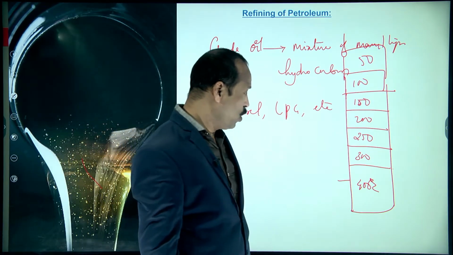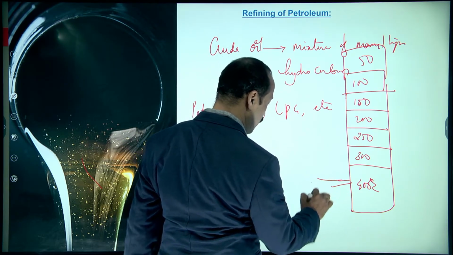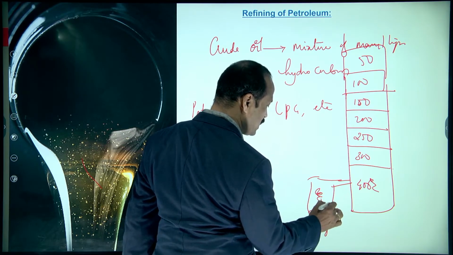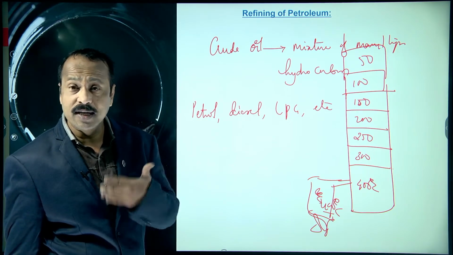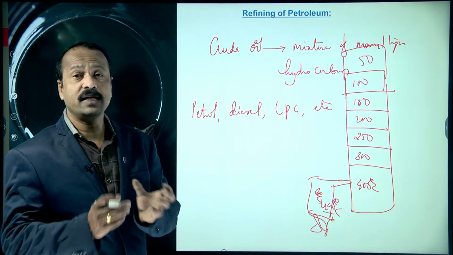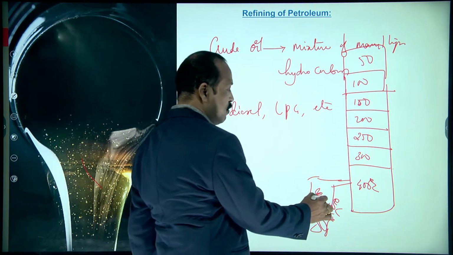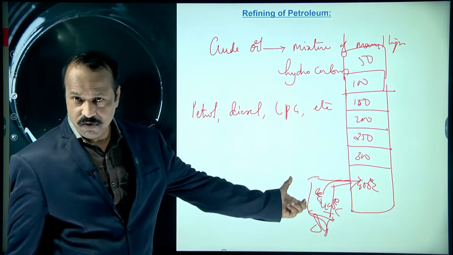Now, first this crude oil is taken, and it is heated above 400 degrees Celsius. So what happens on heating? It will be converted into vapors, right? So this crude oil is converted into vapor and it goes into the fractionating tower.